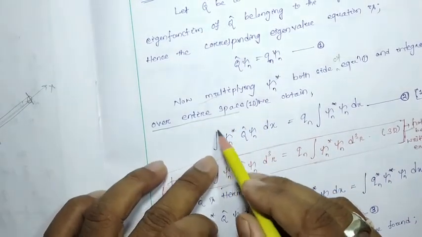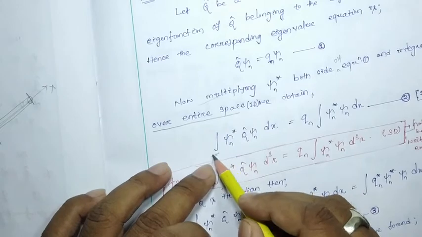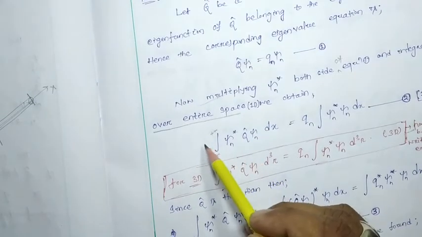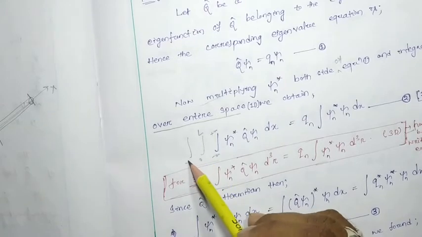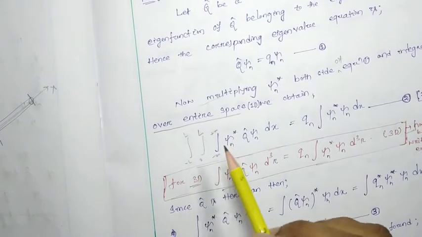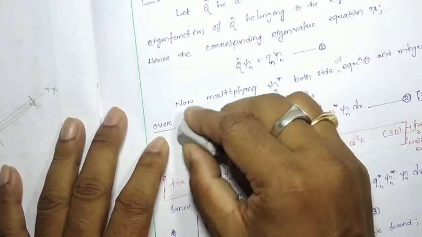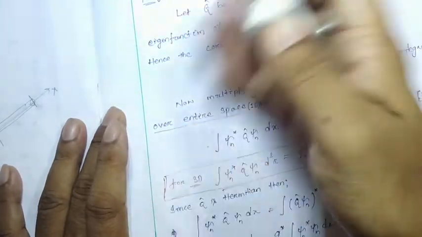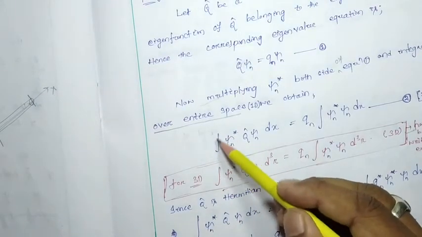This is open for you: if the dynamics is from minus infinity to plus infinity, then we have to write minus infinity to plus infinity. If the dynamics happens between 0 to L, I have to write integrate over 0 to L. If it is minus L to L, we have to write minus L to L. So the limit has been left open here, because we have to consider the particular situation where the particle is in dynamics. That limit we have to put. Only for that reason I have generalized it and left this limit open.